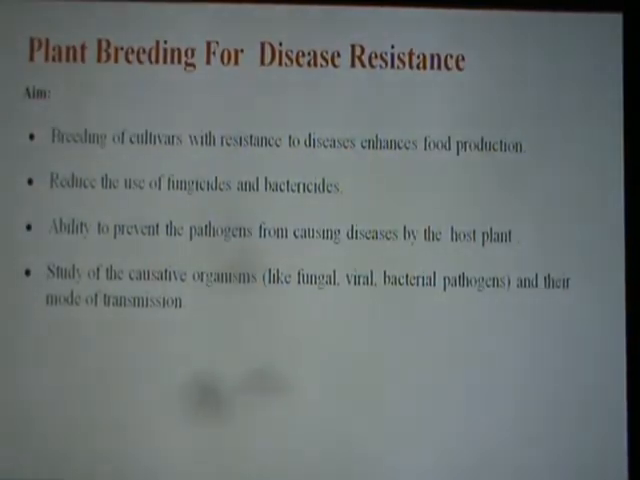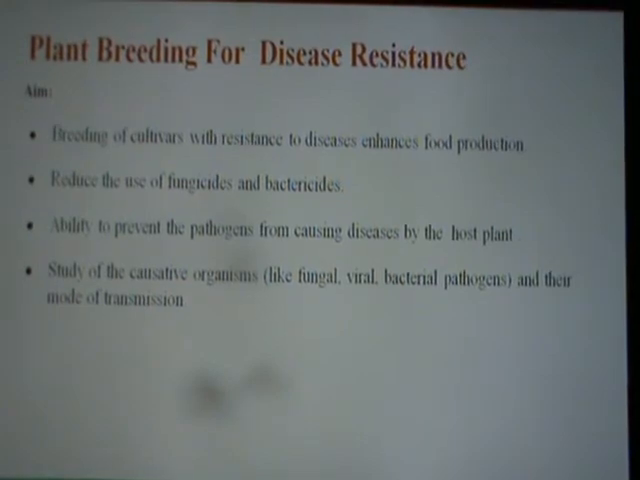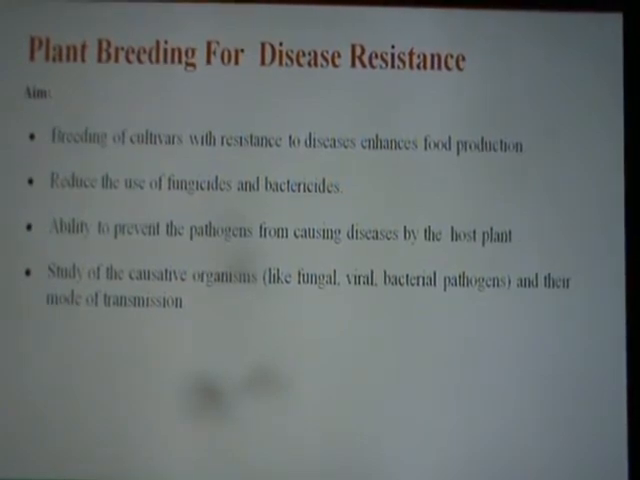Now let's see the different methods of plant breeding for disease resistance. Plant breeding is done for developing resistance of plants towards disease, towards insects, and for developing high food quality. So let's see the first point, plant breeding for disease resistance. What is the main aim for that?